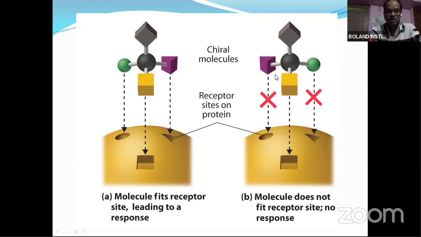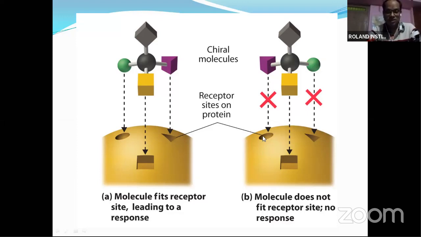But here they are not attached properly. These are achiral molecules. They have no proper arrangement of the groups. Here, different groups are not there, so it does not bind properly with the receptor site. So there is no biological response here.